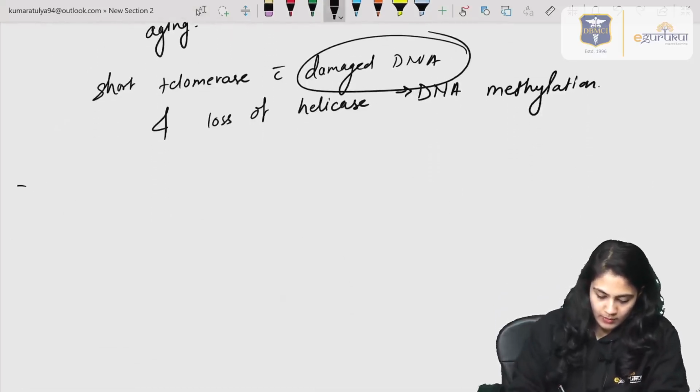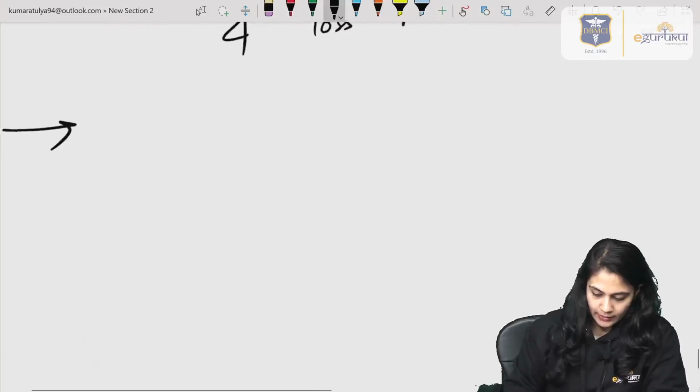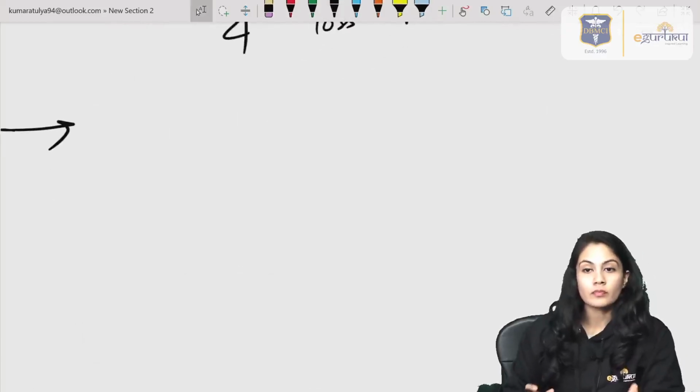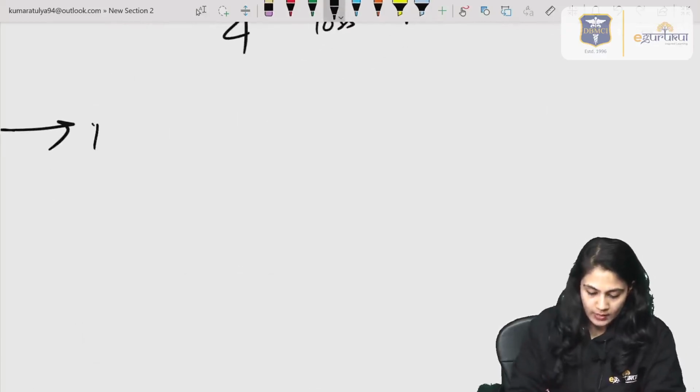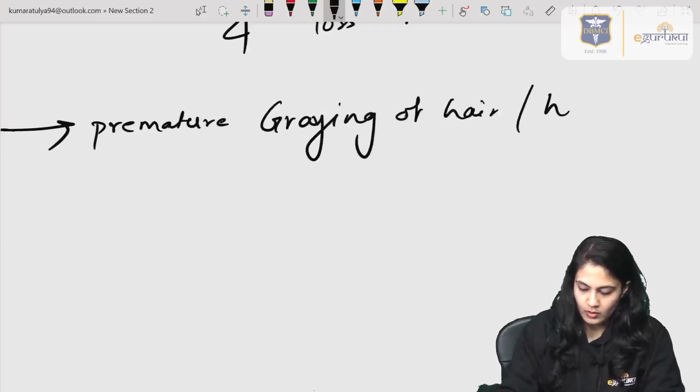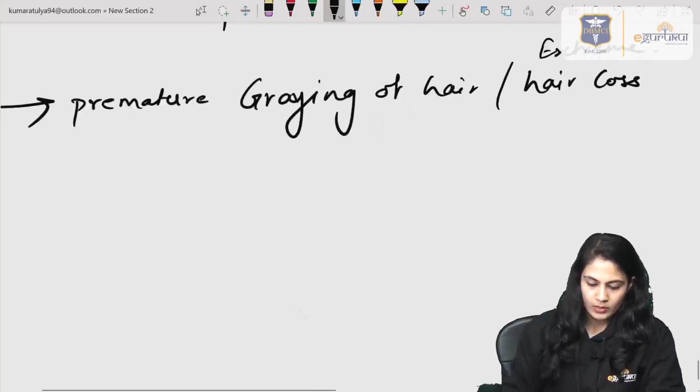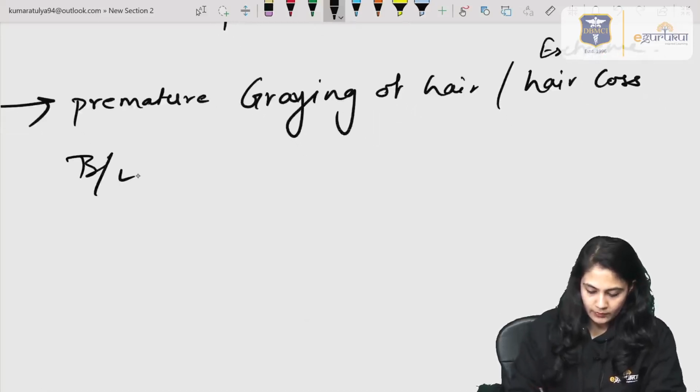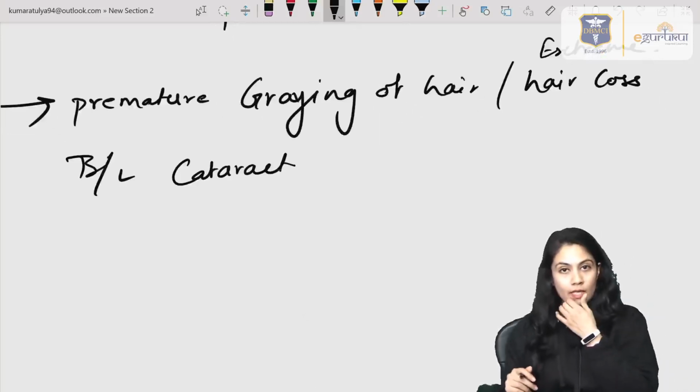So what are the symptoms that you can see, and how will you identify that this is the condition of Werner syndrome, a premature aging? We already know premature graying of hairs, or also you can see severe or extreme hair loss, right? Bilateral cataract in the early ages, right?